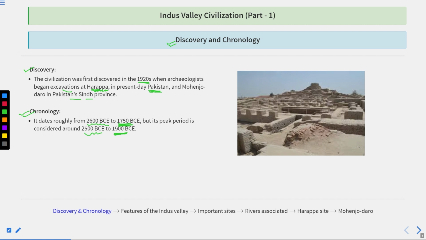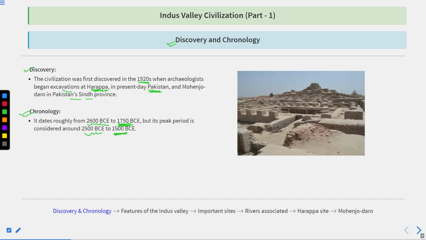As I told you, the first excavation or discovery started at the Harappa site, which is part of Pakistan. As this civilization was first found in Harappa, the civilization's name was declared as Harappa. This name was declared by the archaeological head John Marshall.